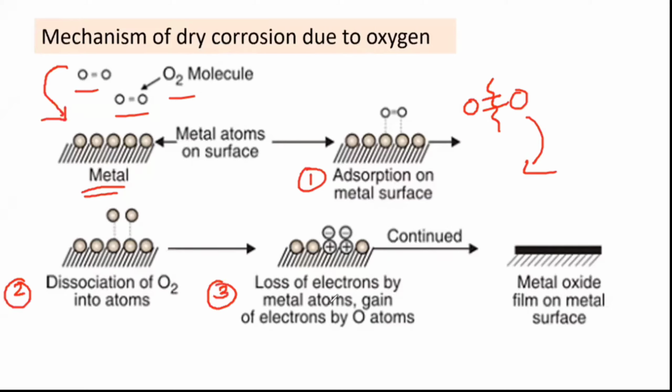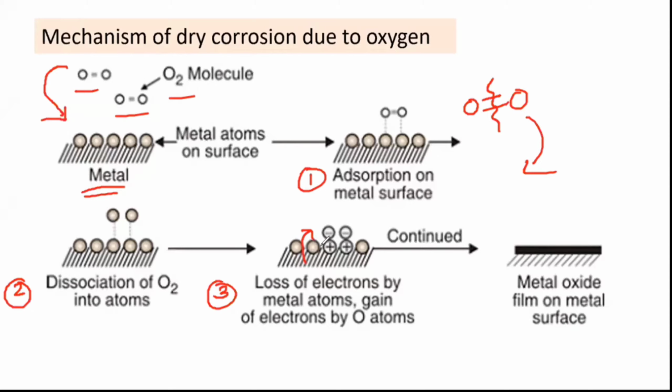Once the oxygen-oxygen double bond is broken, the third step is a loss of electron by metal and gain of electron by oxygen. As you know, metals are electropositive, which means they have a higher tendency to lose electrons. If the metal is losing electrons, which charge will develop on it? There will be a positive charge, right? When electrons are lost, there will be a positive charge on the metal, and when oxygen gains that electron, there will be a negative charge on the oxygen.